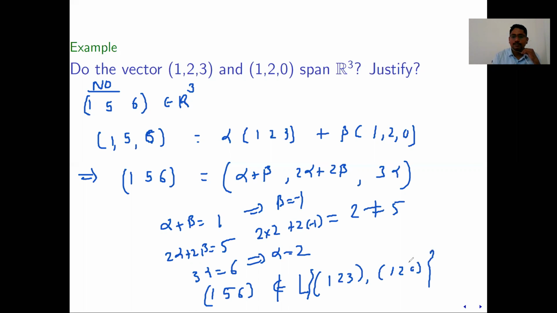But the vector (1, 5, 6) belongs to R3, but it doesn't belong to the span of these two vectors. So that means every vector in R3 is not in the span of these two vectors. So